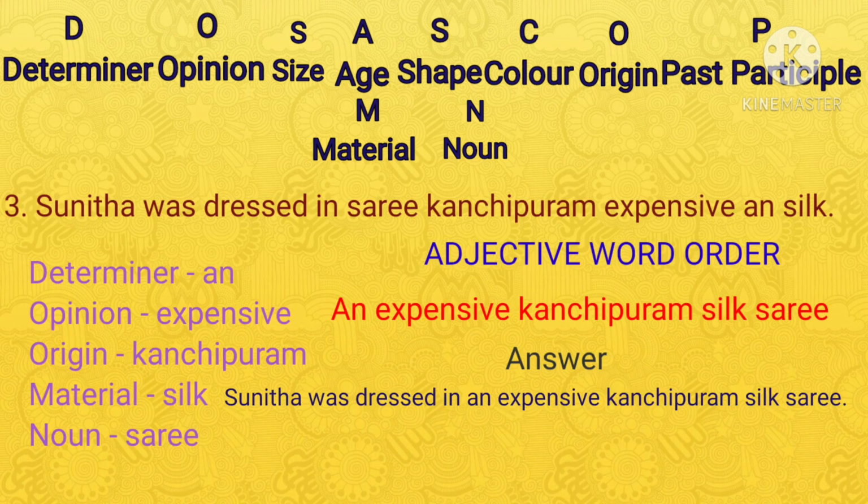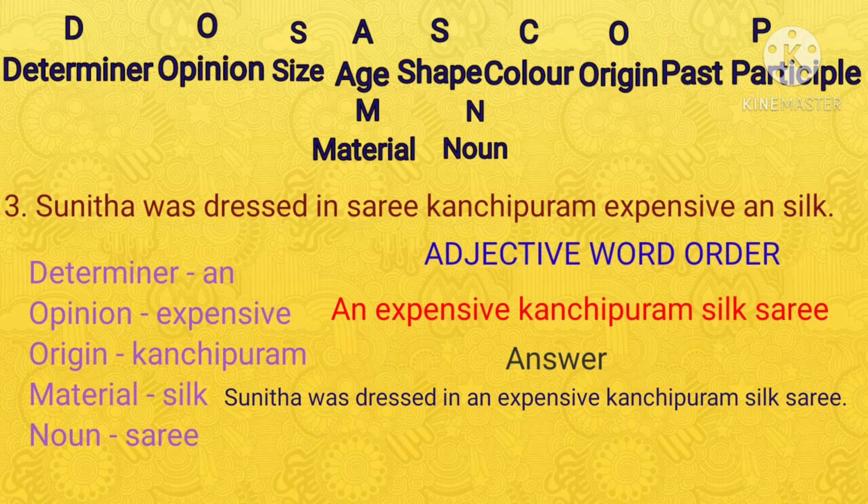Next question: Sunita was dressed in sari, Kanchipuram, expensive and silk. So we have to write the correct adjective order. So how to write? We have to keep in our mind the acronym DOSAS, COP, MN. The first one in the acronym is D, that is determiner. So all of you look for the determiner. So here you can find that an, which is an article, is a determiner. Write down an against the determiner, followed by opinion.